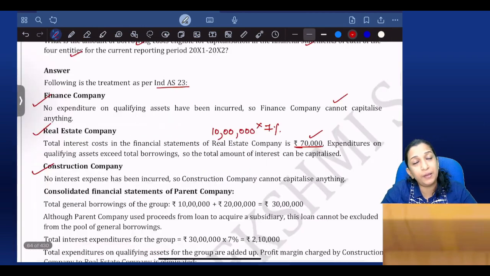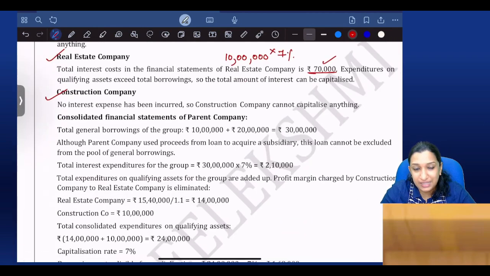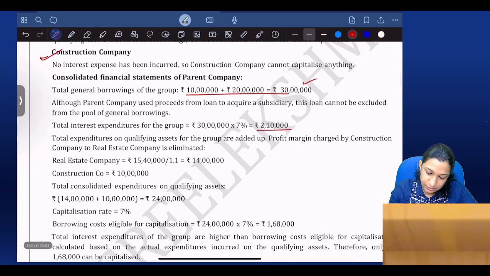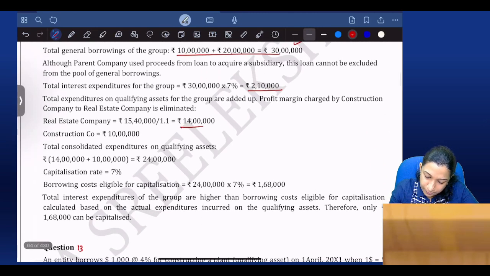They have a qualifying asset, but no loan. In CFS, total borrowing is 30 lakhs, then total interest is 2,10,000. Eliminate URP, so cost is 14 lakhs. Total 24 lakhs.